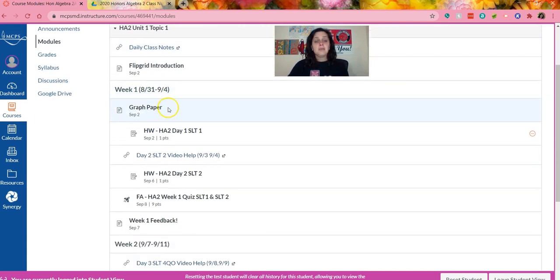And in the module, this first week we needed some graph paper. So we put graph paper here for if your student wanted to print that out and have it in their notebook. And then we have the first day homework. And you can see underneath the due date for that homework. So I'm going to click that.